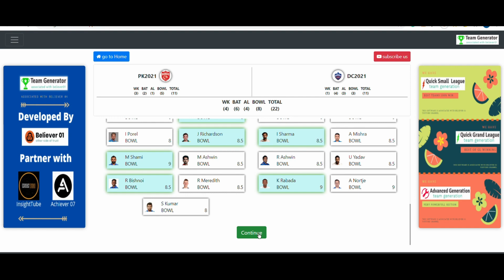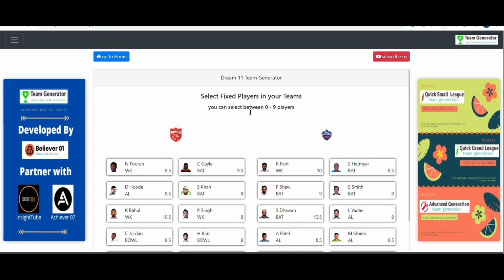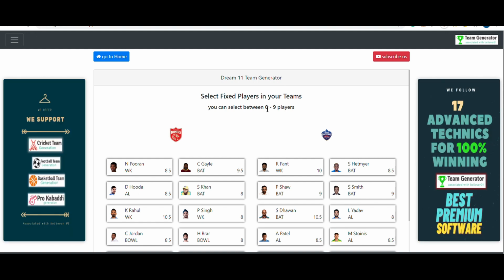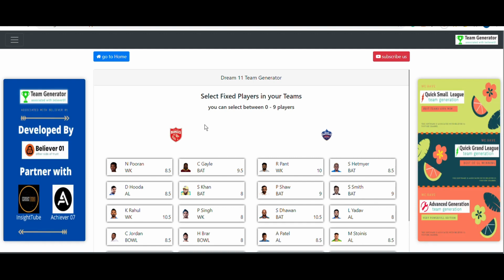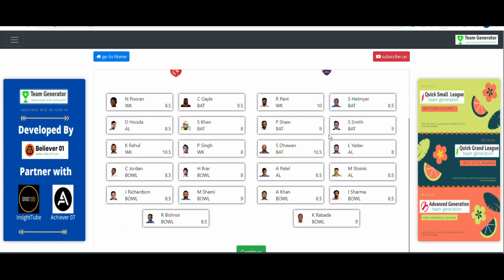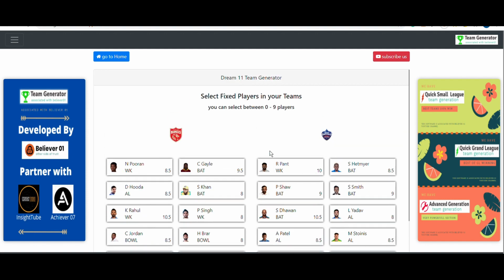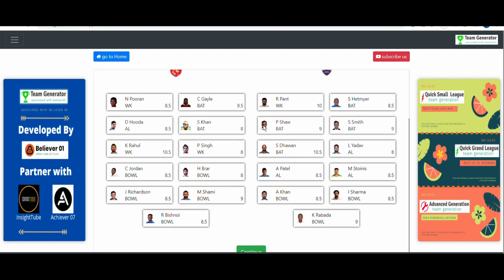After that, continue, and we need to select the fixed player section here. This is a very important section. If you want to go with risky teams, you don't have to select any player here. You just leave this section as it is. If you want to go for risky Grand League teams, please listen carefully, you don't have to select any player here. If you want standard Grand League teams, you can select some players.